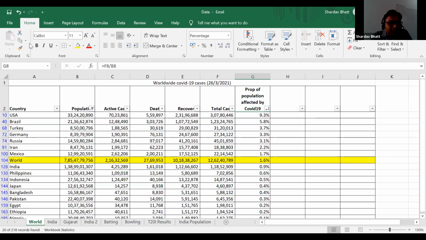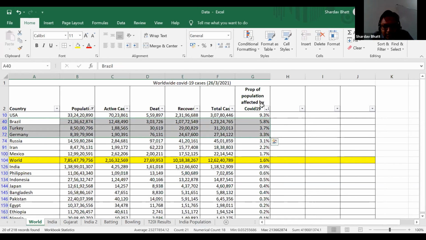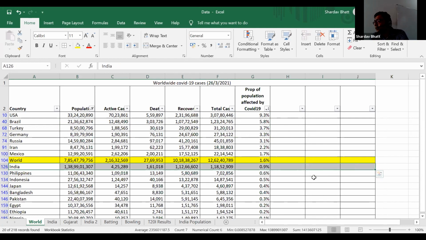And now we have some big countries like USA. You see in USA, the proportion is 9.5. So basically amongst the big countries, USA is very much affected by COVID-19. Brazil, Turkey, Germany, all these countries are there. And where is India? Well, there it is. Our India is affected by 0.9% of population. That means only 1% out of 100 in India is affected by them.